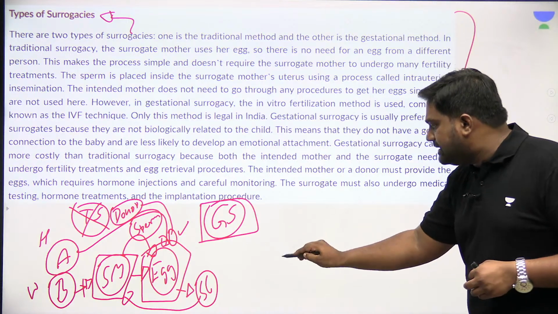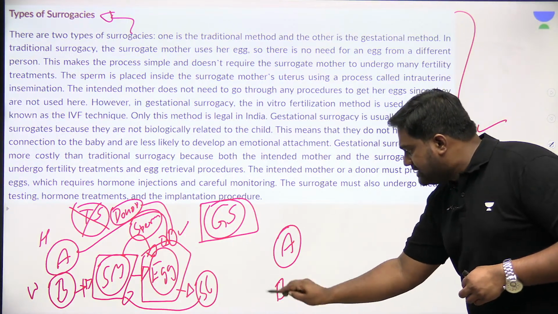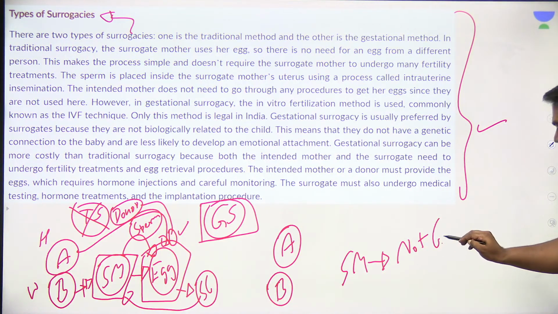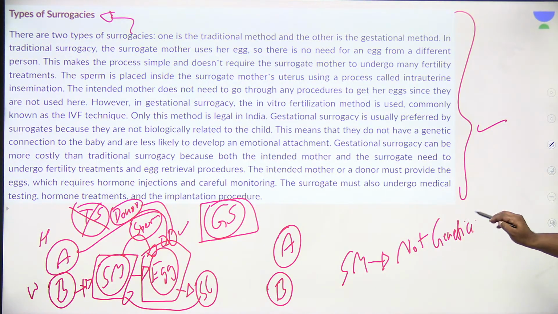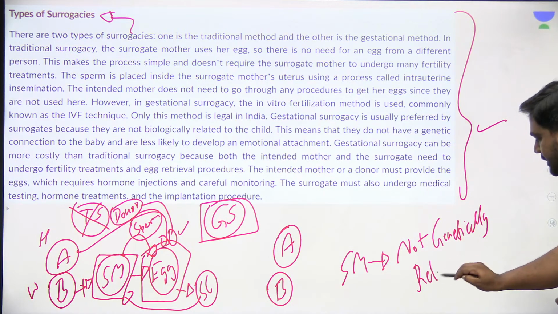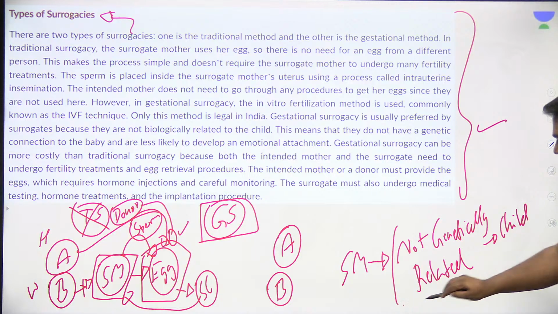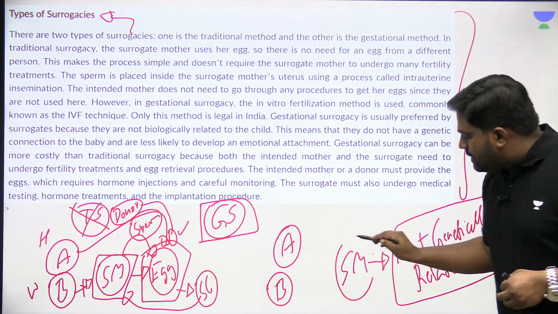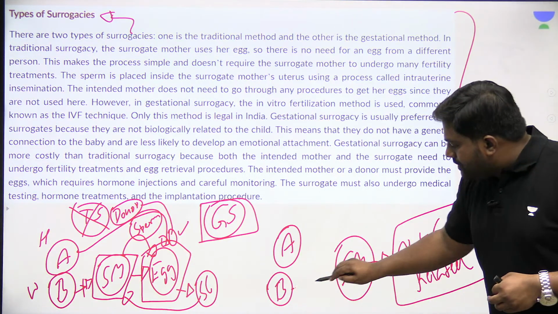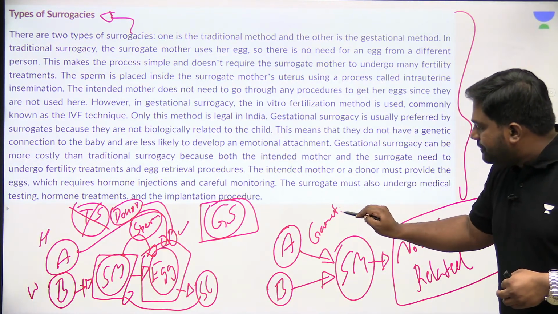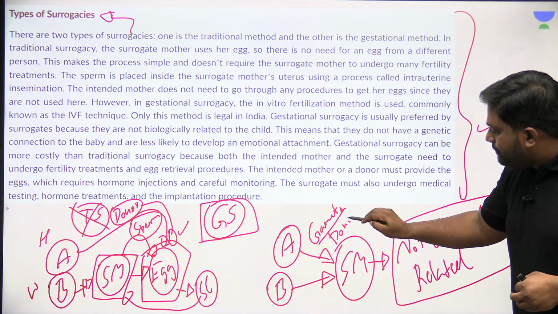What is gestational surrogacy? In gestational surrogacy, the surrogate mother is not genetically connected or related to the child. How is this possible? Because it is possible by using only the gametes of the intended parents or the donors.